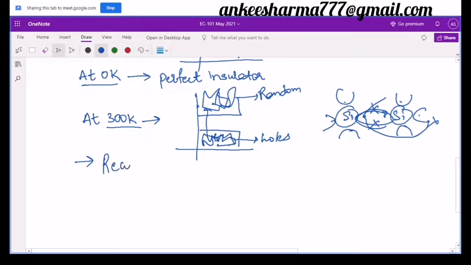Let me first take the case of recombination. So two things are happening here. One is recombination and the other is the carrier lifetime. So recombination, what is going to happen? A bond is there between a silicon and a silicon. So when this bond breaks, we get an electron and a hole. When the electron and hole combine, as I said earlier also, the vacancy of an electron is a hole. It means when they combine, the